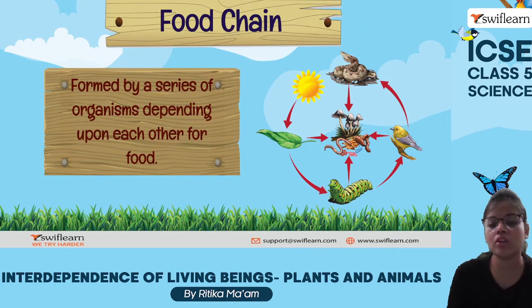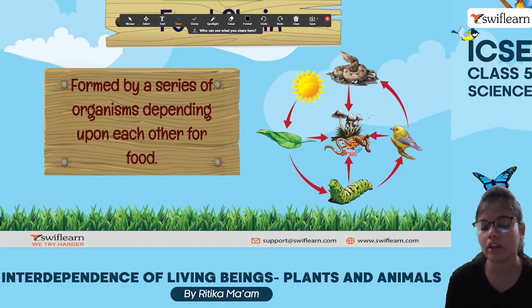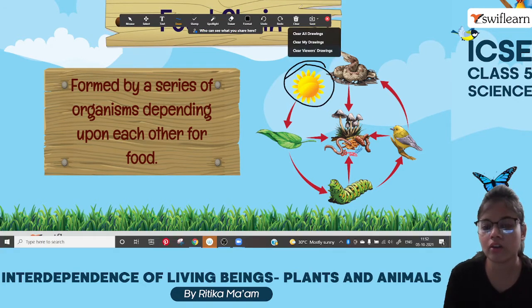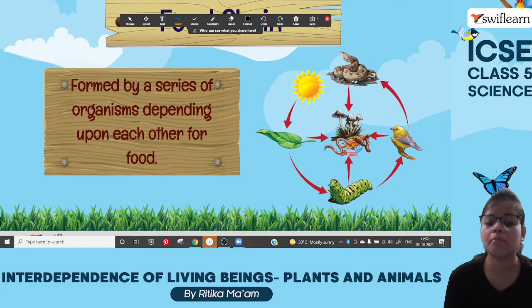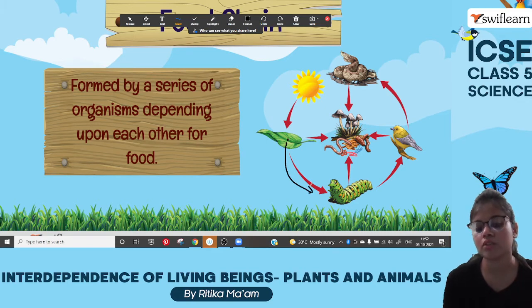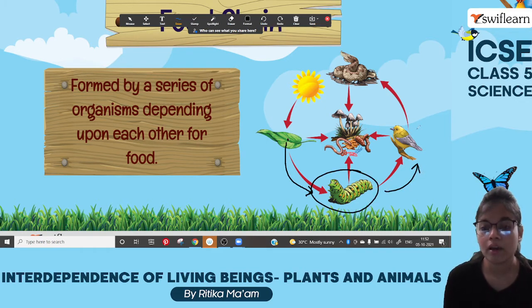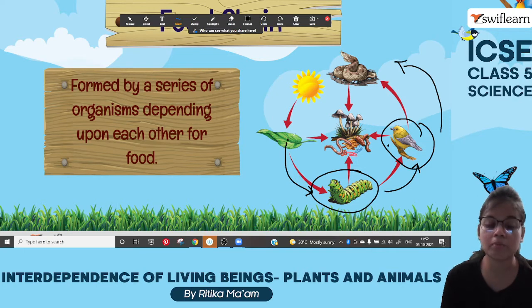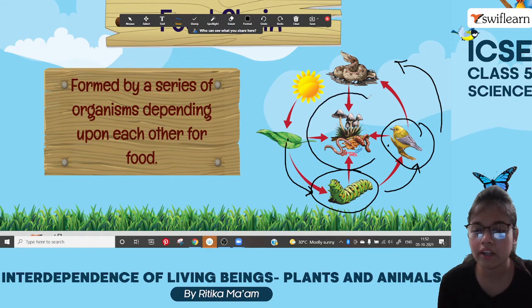Okay, so if I talk about a food chain, you can see here it begins here. From the sun the plants get energy, it gets water, it gets carbon dioxide, it prepares its food, right? Then the leaves of a plant are eaten by the worms. These worms are eaten by birds, birds are eaten by snake, and when a snake dies or a bird dies, a worm dies or a plant dies, it is all decomposed.